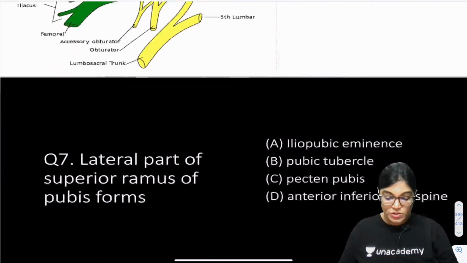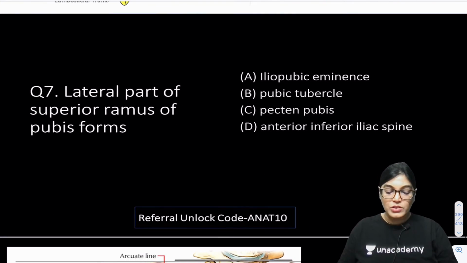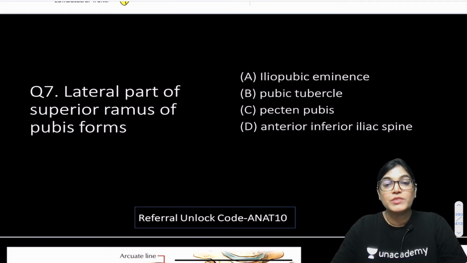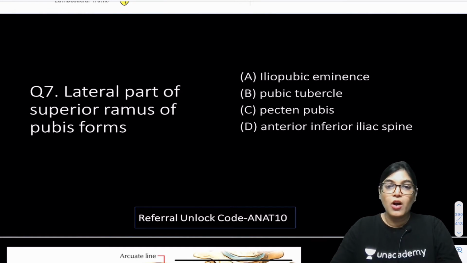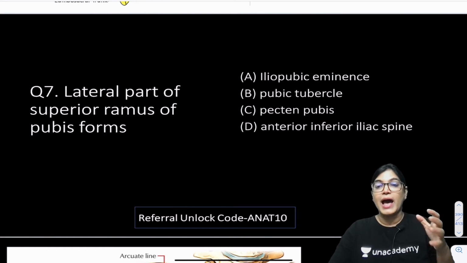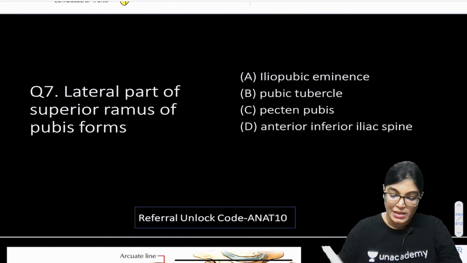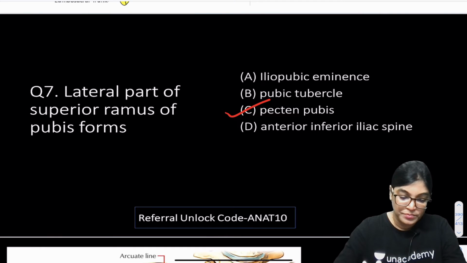Yes, moving to the next. Question number 7. The lateral part of the superior ramus of pubis forms which of the following structures? Options are iliopubic eminence, pubic tubercle, pecten pubis, anterior inferior iliac spine. So according to you, which is the correct answer? Lateral aspect of the superior ramus of pubis. The correct answer is pecten pubis.